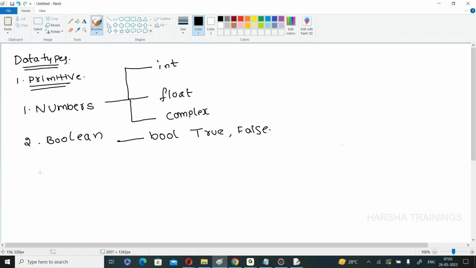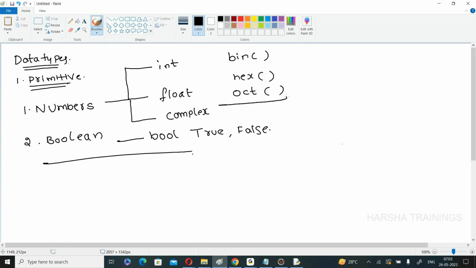So these are the things that we discussed in the last session. Internally, some methods are there. For example, to convert any base into binary, we completed the bin method; anything into hexadecimal, the hex method; any base into octal, the oct method. So these are some basic data types.